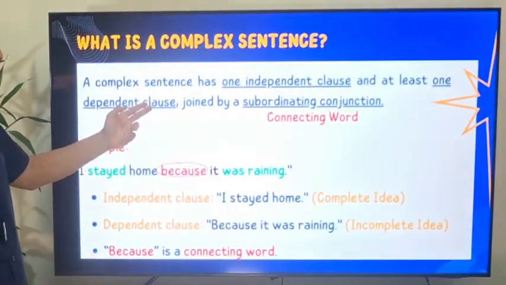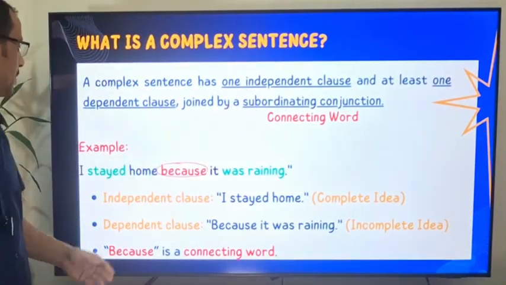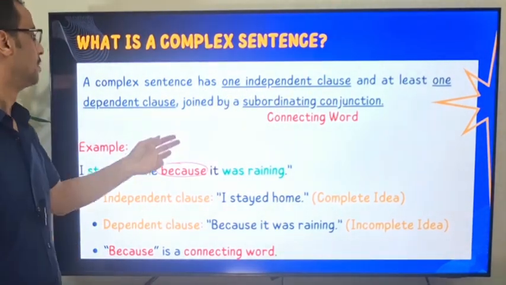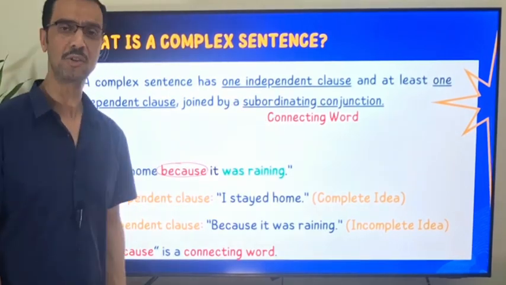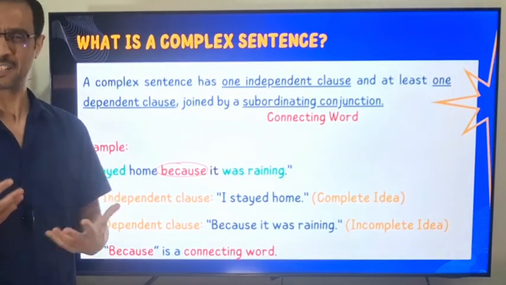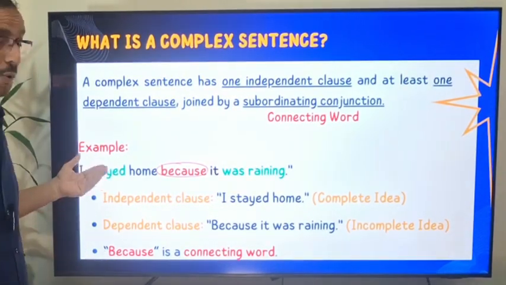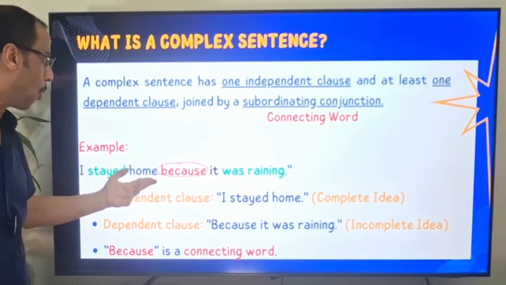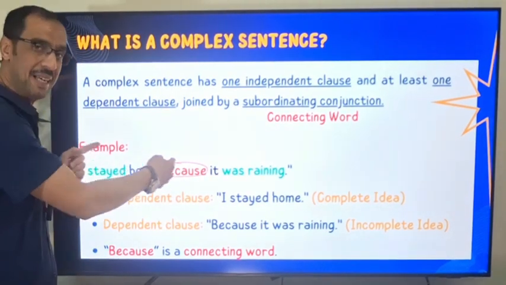A complex sentence has one independent clause and at least one dependent clause joined by a subordinating conjunction. Subordinating conjunction, that means connecting word. Still, it's difficult, right? Let's try to understand. We have an example here. I stayed home because it was raining. This is a complex sentence.